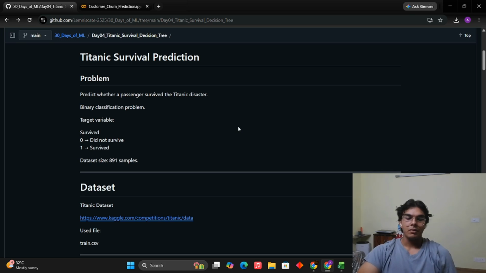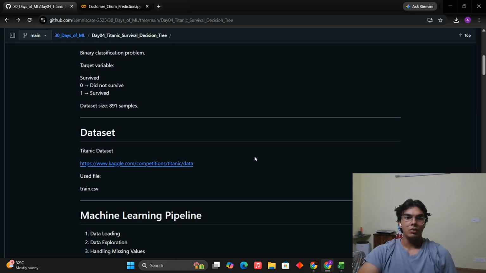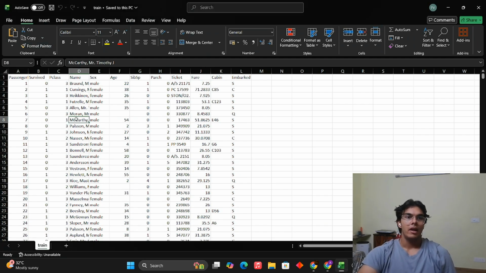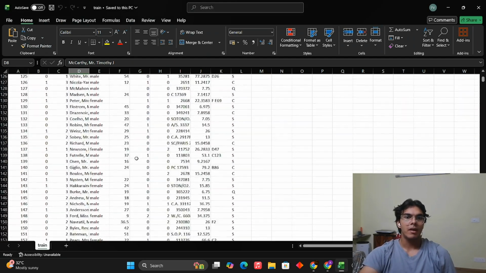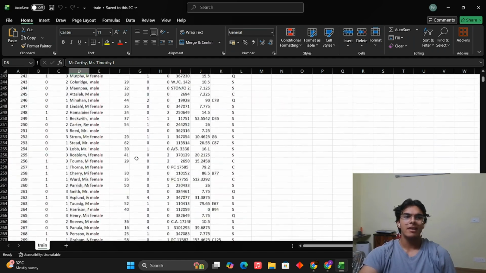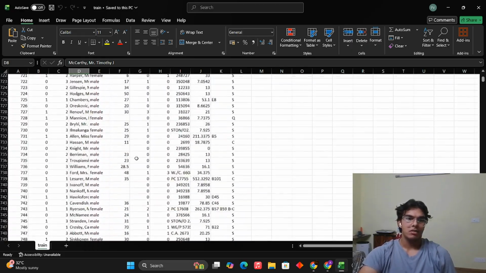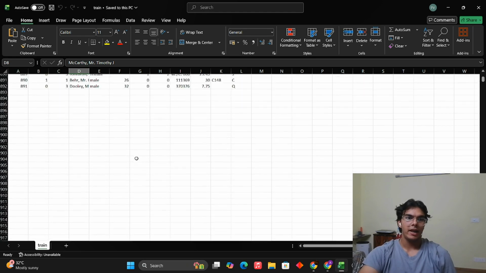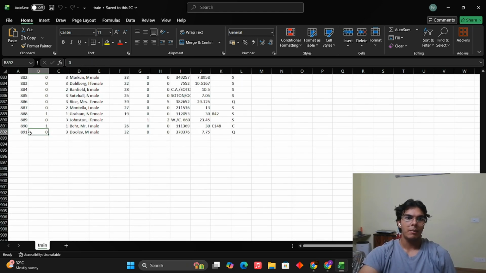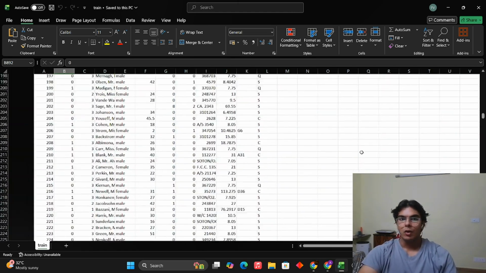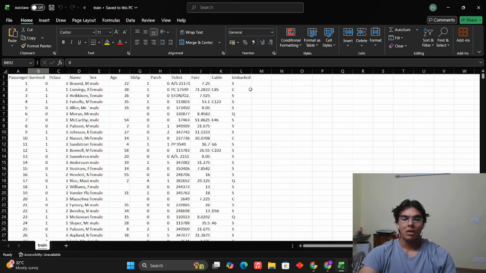So first things first, we use the train.csv dataset from Kaggle on Titanic data. I can show you the dataset right here. This is the dataset. It's a very small, very simple dataset, but the data science part of the pipeline was interesting. So I've covered everything. I can scroll, you can look at it. There are 891 samples right here. Okay, very interesting. And if you look at the data, it really governs the model very well.